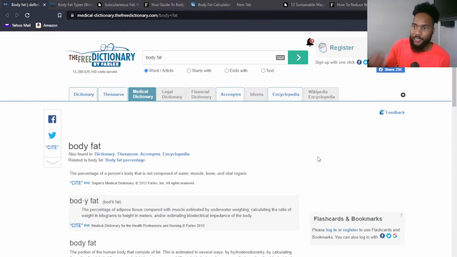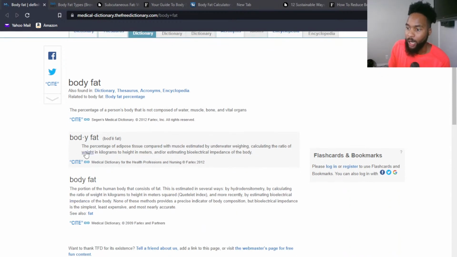So let's start off by defining body fat, right? I'm sure everybody's heard of this term before. Reducing my body fat. What is my body fat percentage? How much fat is on my body? All these different things, right? So if we look at the basic definition, we're talking about the percentage of adipose tissue, and adipose is just the scientific way of saying fat, right? The percentage of adipose tissue compared with muscle, and some of the ways we estimate it is underwater weighing.